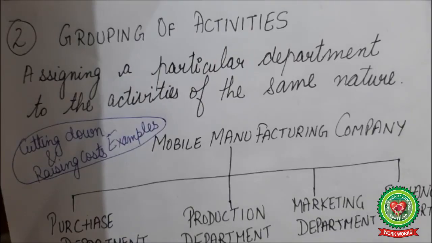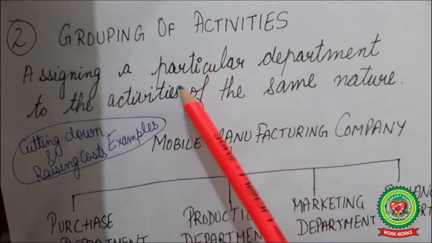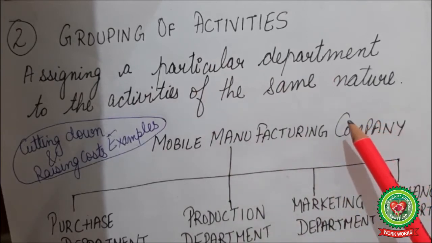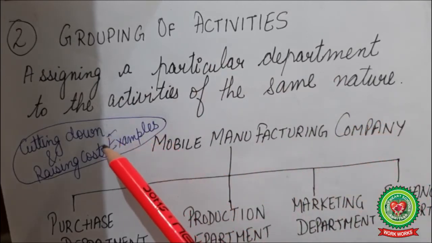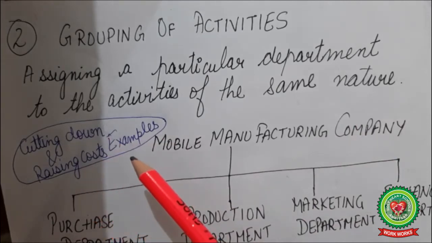So the very first step in the process of organizing was division of work, and now next is grouping of activities, that is assigning a particular department to the activities of the same nature. Okay, let me give you an example. Like we were discussing about mobile manufacturing company.